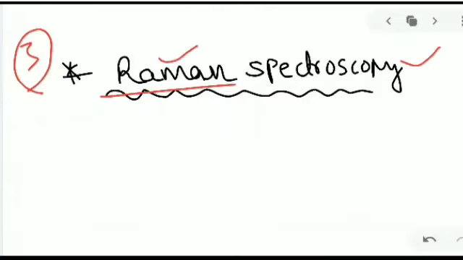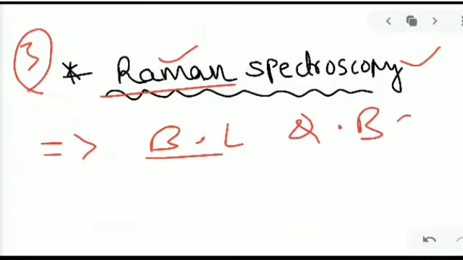With Raman spectroscopy, we can know the bond length and bond energy. What is meant by bond length and bond energy? Bond length means the length between the two atoms.